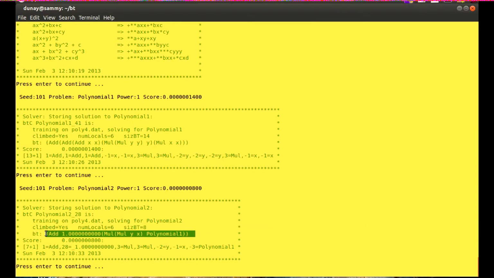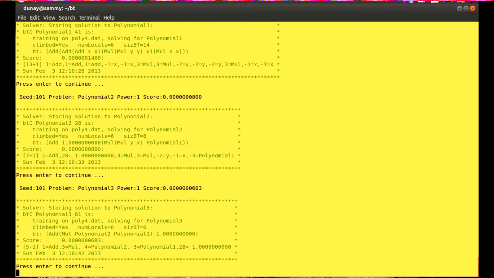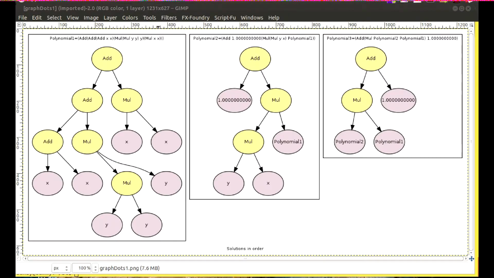It used polynomial 1 to solve the more difficult problem. The last solution uses both of the previous solutions. Finally, we see all three problems depicted as binary trees.